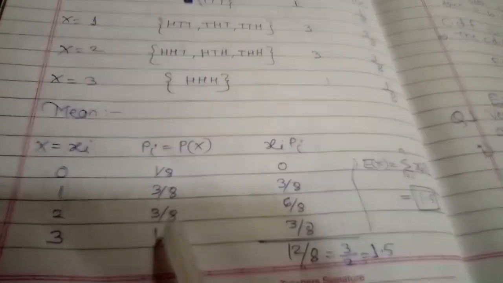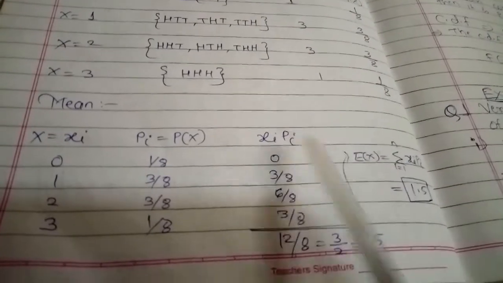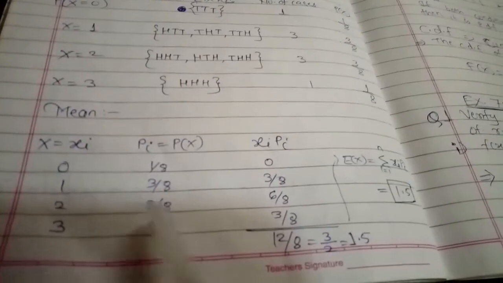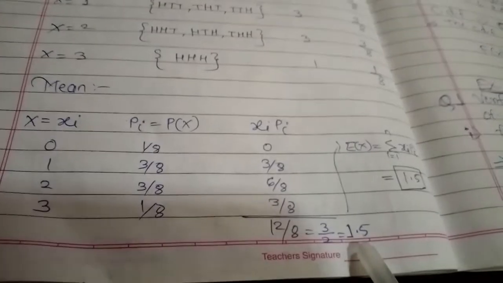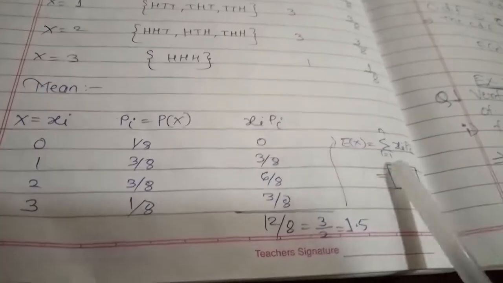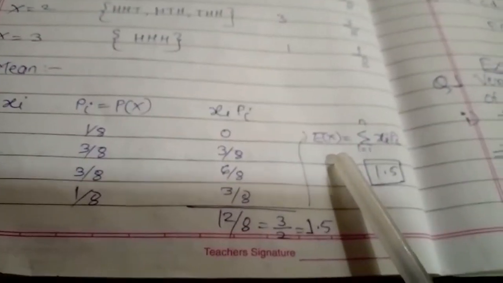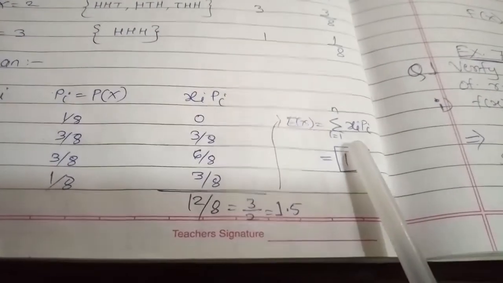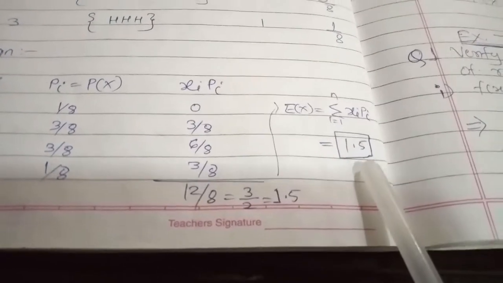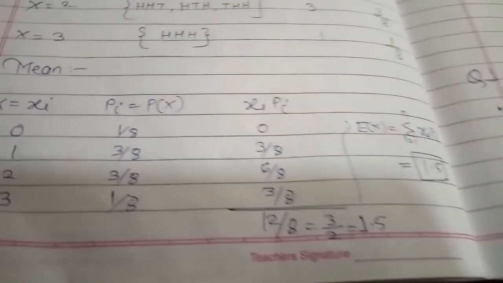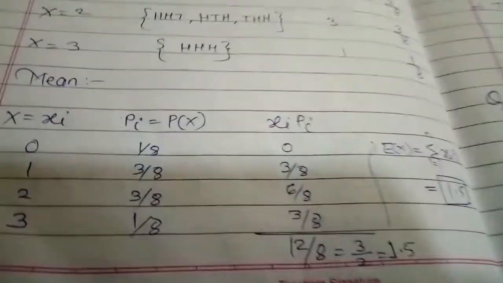Next the pi: we already found the P of x, that is 1 by 8, 3 by 8, 3 by 8 and 1 by 8. Now we take the product of these two and write it here, and taking the addition we get 3 by 2, that is 1.5. So the mean, E of x, is equal to the summation of xi into pi. We already found the sum here, so the answer is 1.5. So this is all about exercise 7.1, in which we learn how to find the PMF.